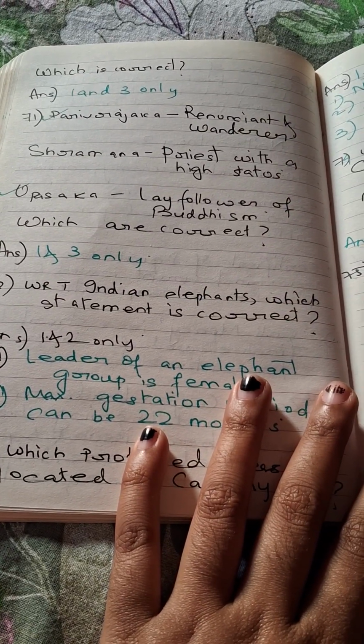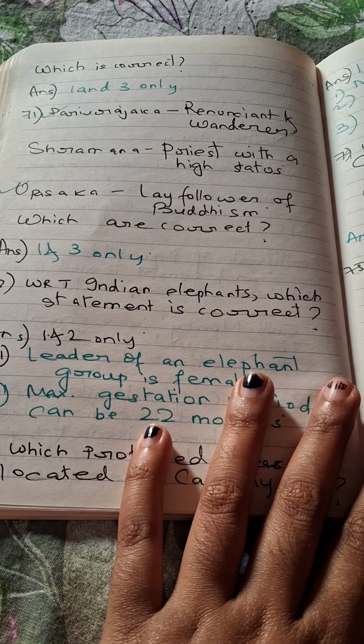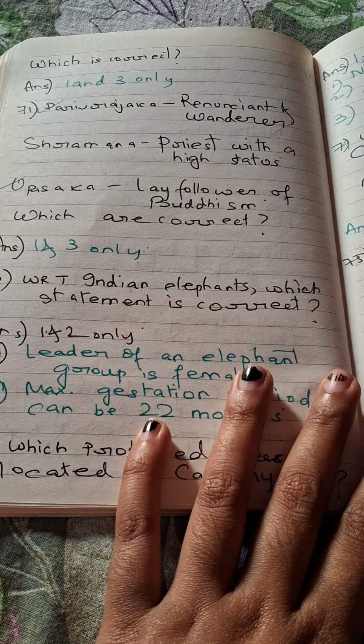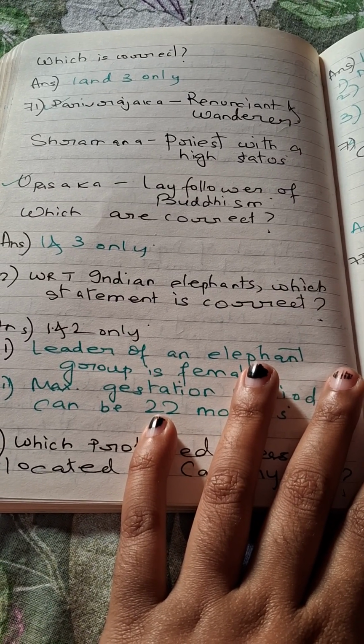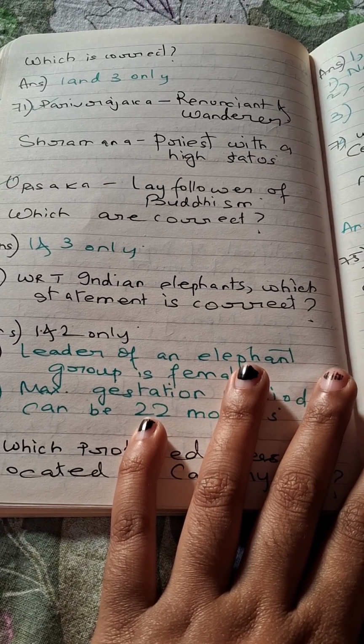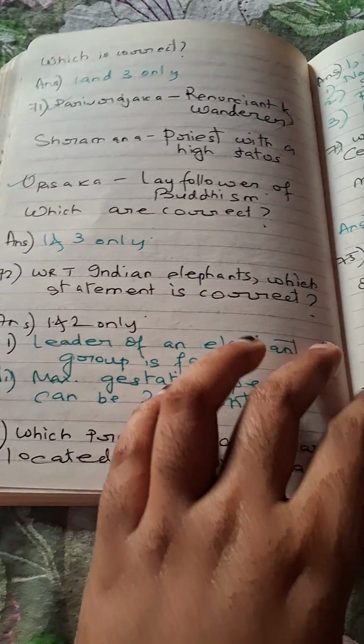Consider the following statements. Which of them is correct? Parivrajaka, renunciant and wanderer. Shramana, priest with a high status. Upasaka, follower of Buddhism. Only the first and third ones are correct. Parivrajaka indeed means renunciant and wanderer, and Upasaka means lay follower of Buddhism.